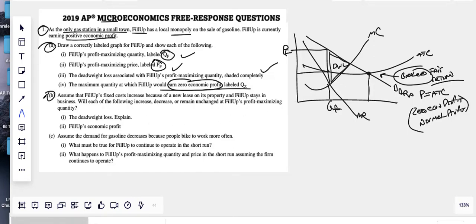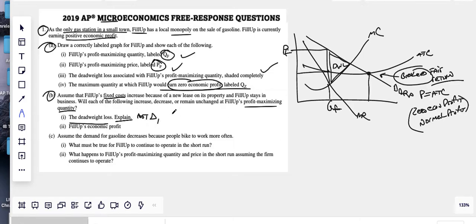B. Assume that Phillips' fixed cost increases because of a new lease on its property and Phillips stays in business. Will each of the following increase, decrease, or remain unchanged at their profit maximizing quantity? So the deadweight loss is not affected, right? It's not going to change.